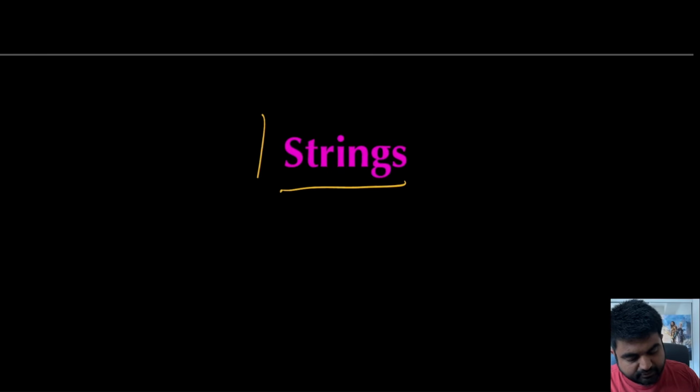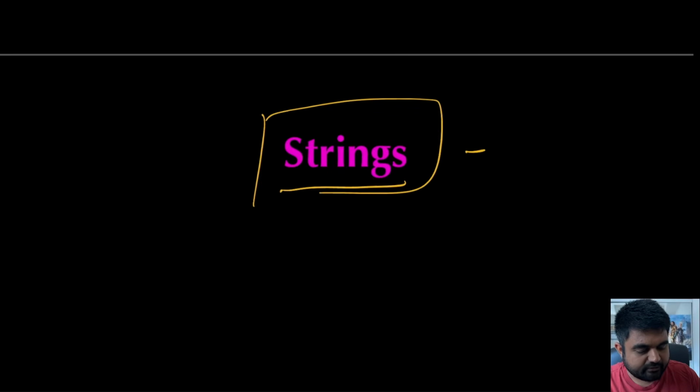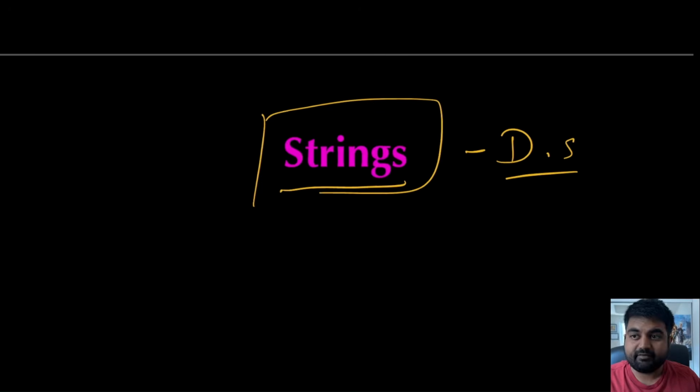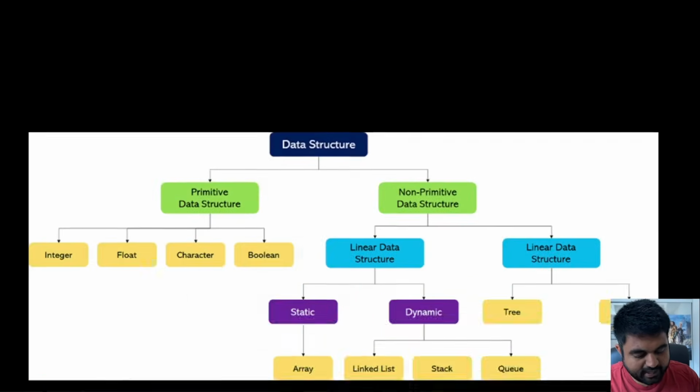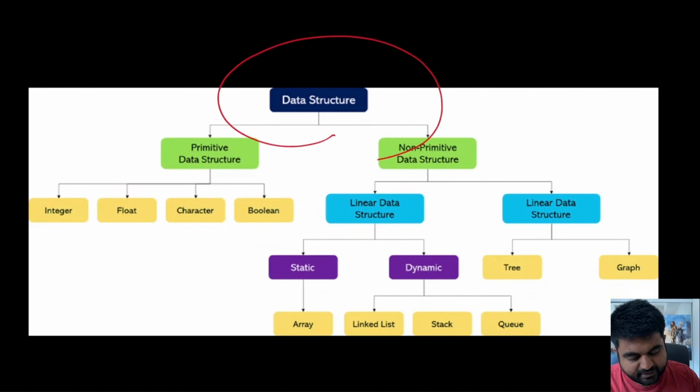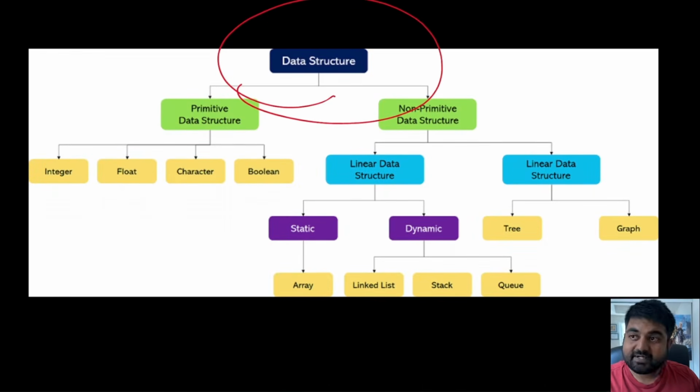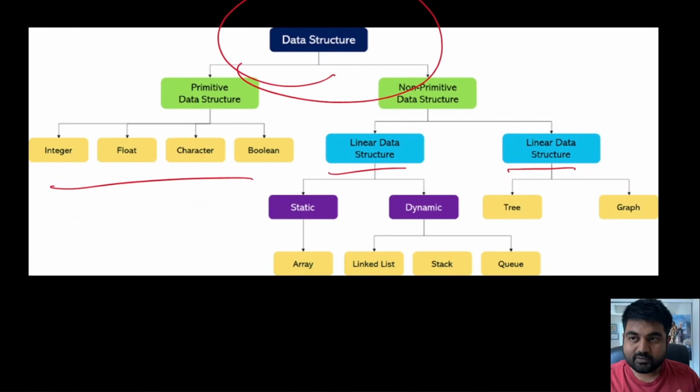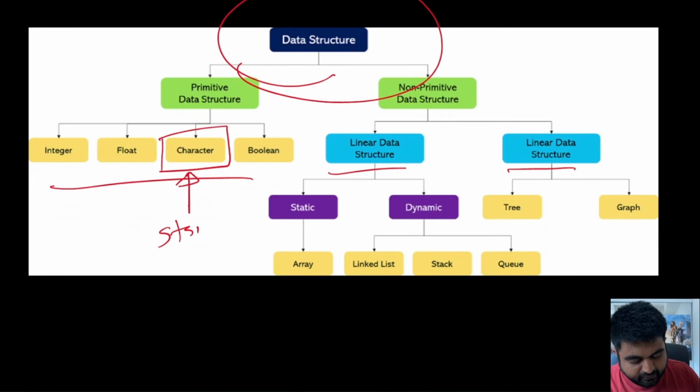Strings are one of the most unique and most versatile kinds of data structure. And the funny thing is, if you see the broader categorization of all the different data structures, you would not find string in any one of these particular patterns. String is unique in nature because it is the combination of all the characters put together. Characters on their own are pretty mundane because you cannot do much with them.